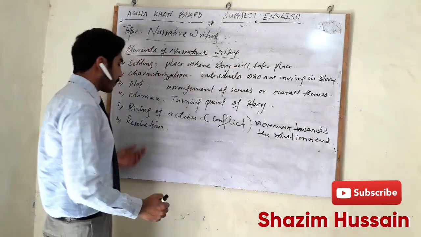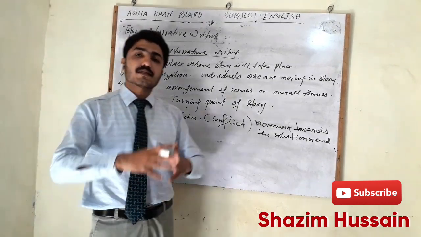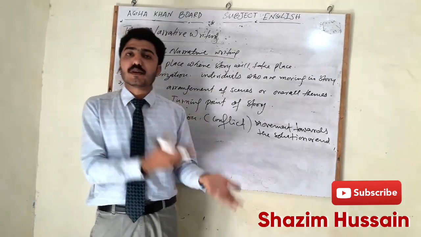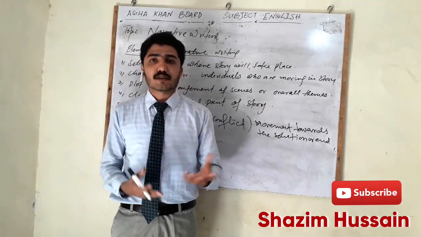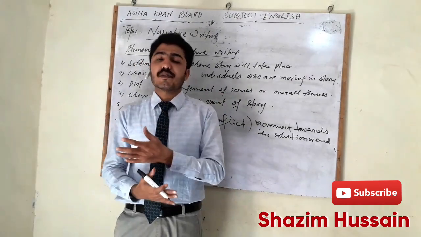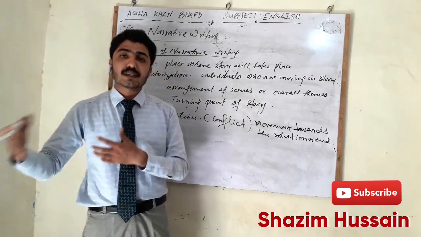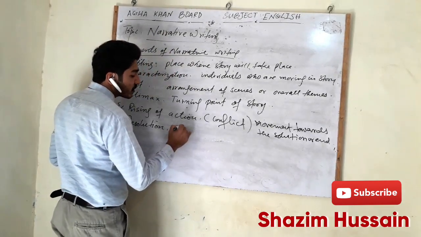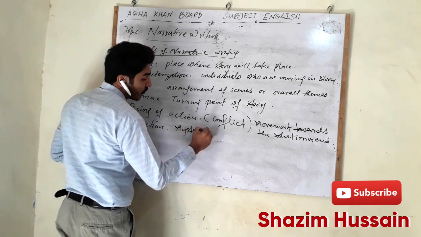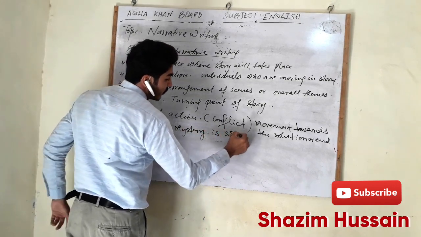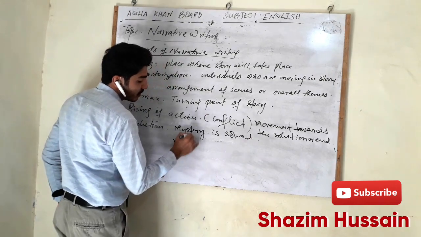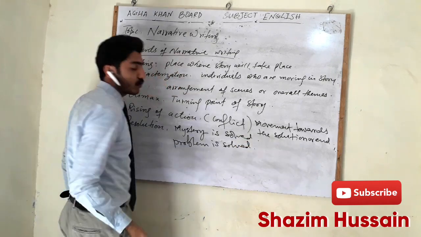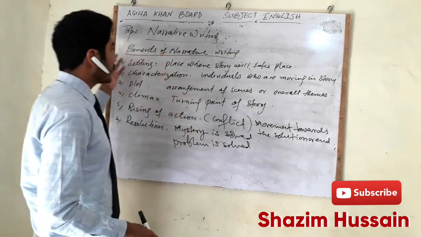Now finally, resolution. Resolution means the solution of the overall situation. For example, a mystery is solved, or there is a fight with a ghost and the ghost is killed, or the way is found in the forest. This is called resolution in the end. In the end, the mystery is solved. You can simply say the problem is solved. These are the elements of story writing.